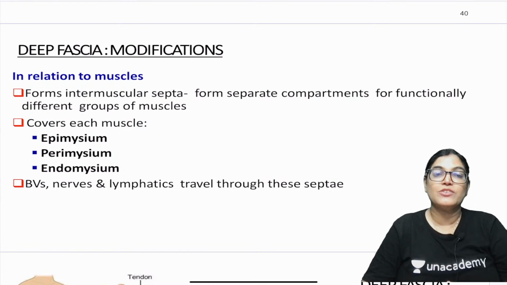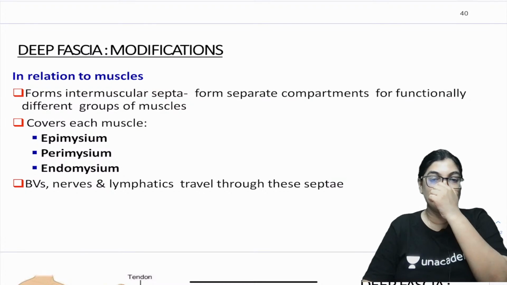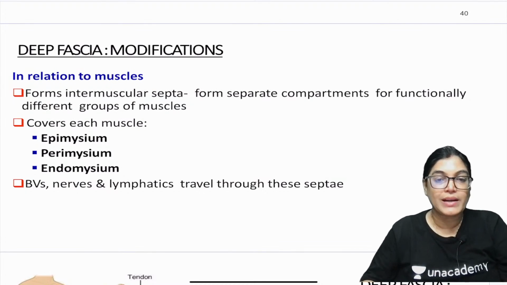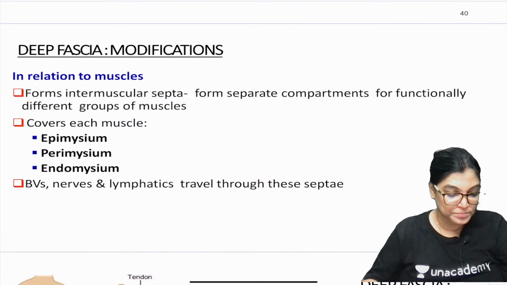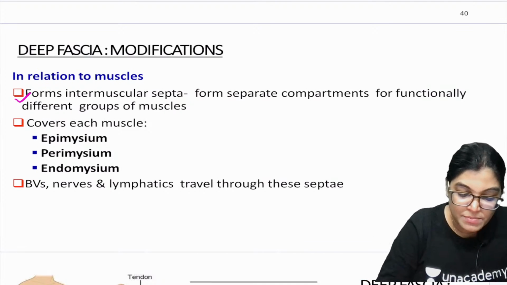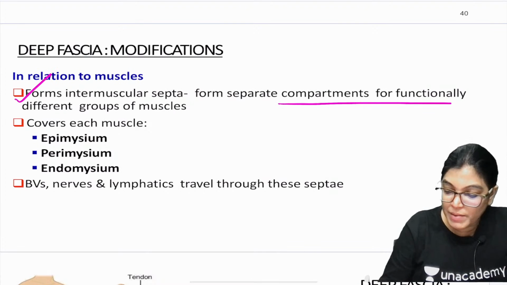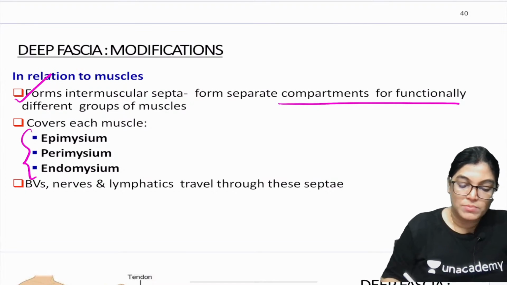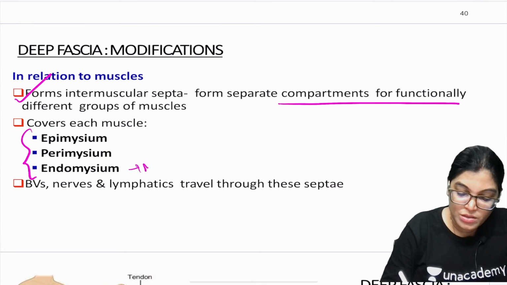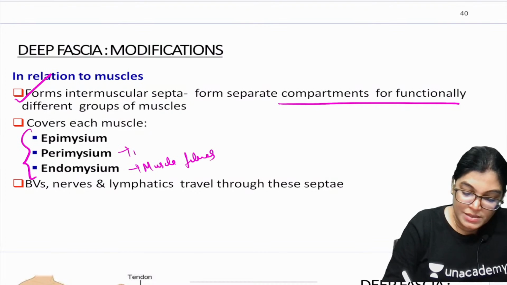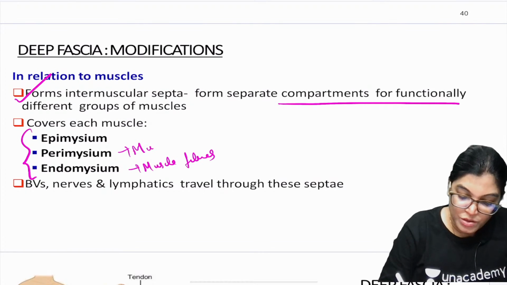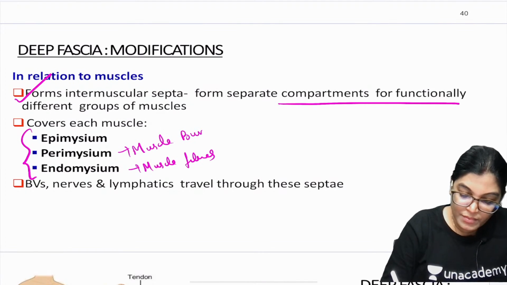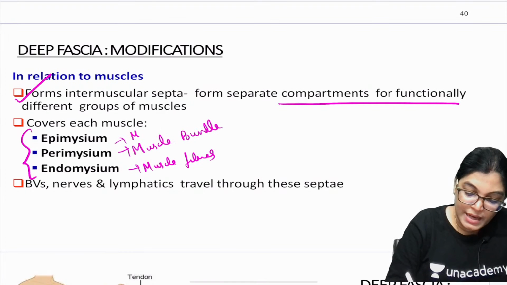So these are the modifications of deep fascia. Blood vessels, nerves and lymphatics travel through these septae, forming intermuscular septa which separate compartments of functionally different groups. So the different coverings are endomysium for the muscle fiber, perimysium for the muscle bundles, and epimysium for the entire muscle.